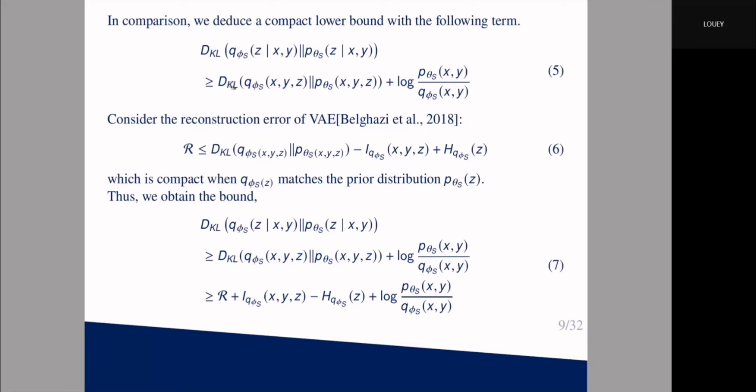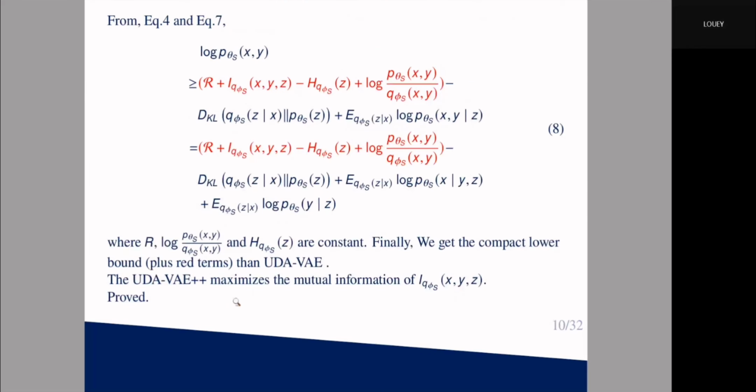Consider the reconstruction area of the VAE. In equation 6, we can replace the KL divergence of the joint distribution in equation 5, so that we can get the term in equation 7. Finally, we deduce the compact lower bound in equation 8. Since the R log term and the entropy term are constant, we have to maximize the mutual information of X, Y, and Z, where Z is a latent variable.